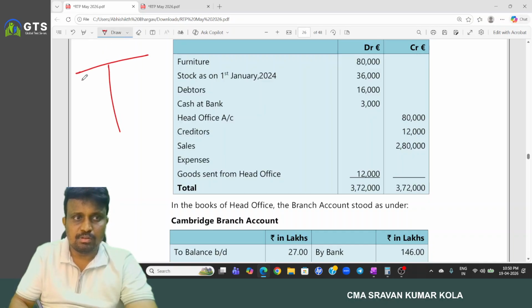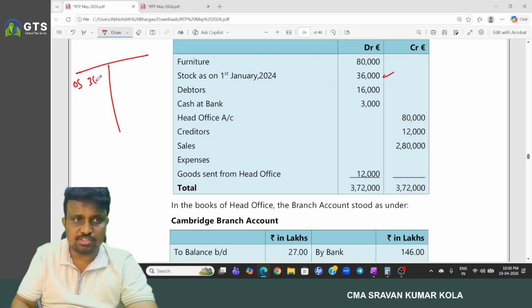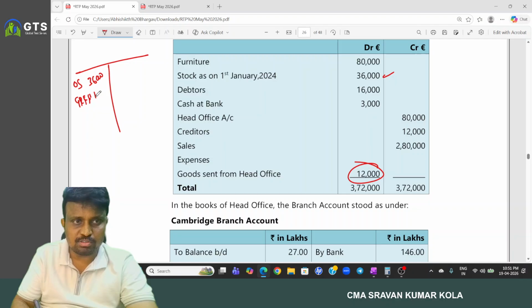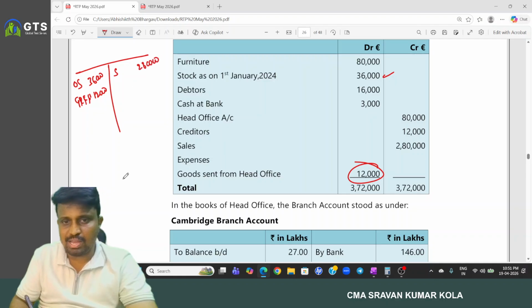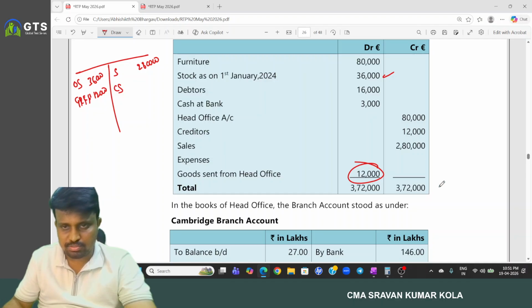So opening stock. What is the opening stock we have? 36,000, and goods received from head office, here how much amount? 12,000. And sales, 2 lakh 80,000 we have. Sales 2 lakh 80,000. And closing stock.